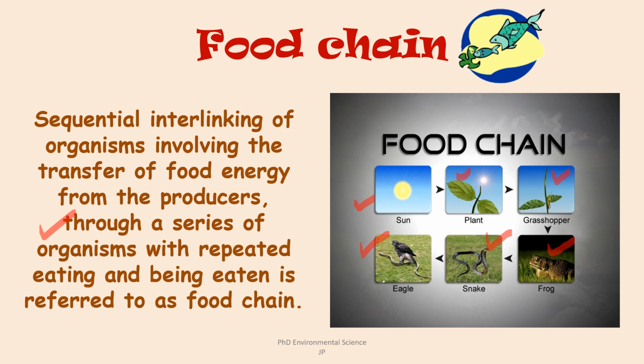So this food chain shows a linear sequence of energy transfer from the sun to plants and then through successive levels of consumers, that is primary, secondary, tertiary and quaternary. It also highlights the interconnectivity between the organisms within an ecosystem and how energy flows through different trophic levels. So basically the process of eating and being eaten is termed as food chain.